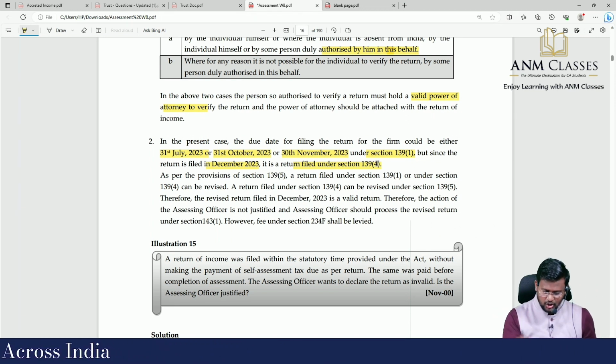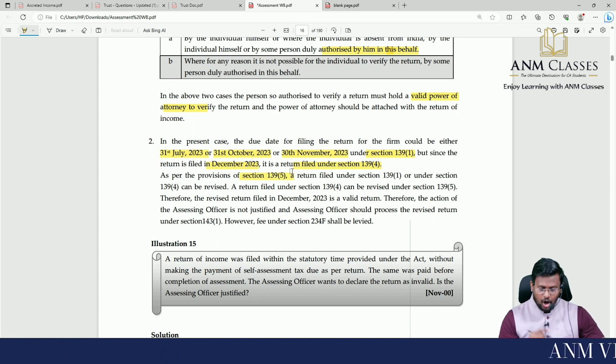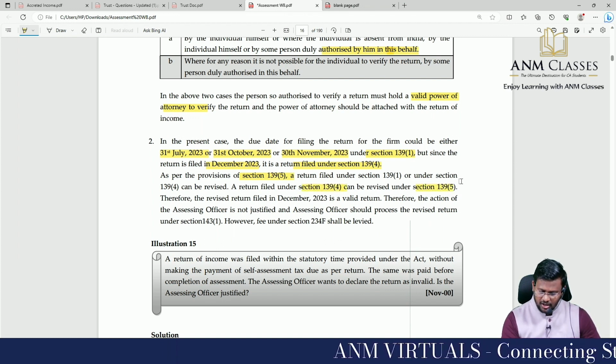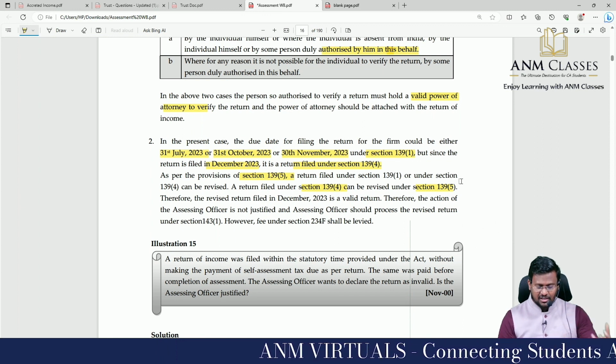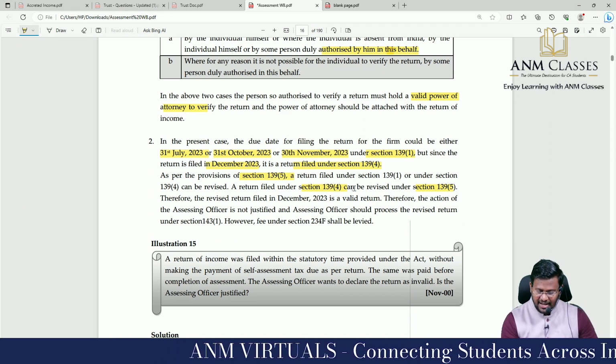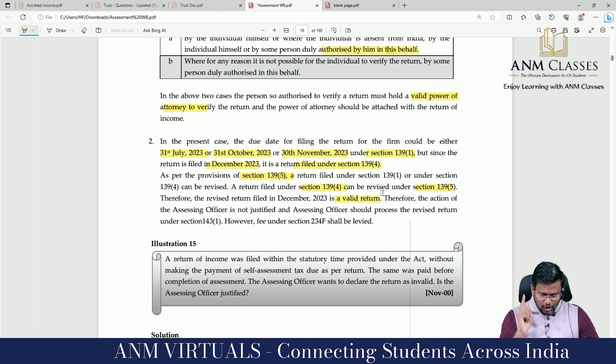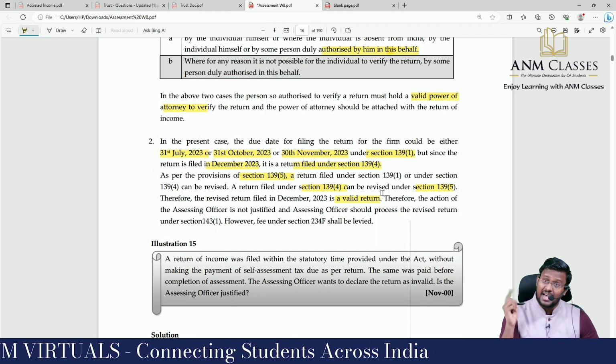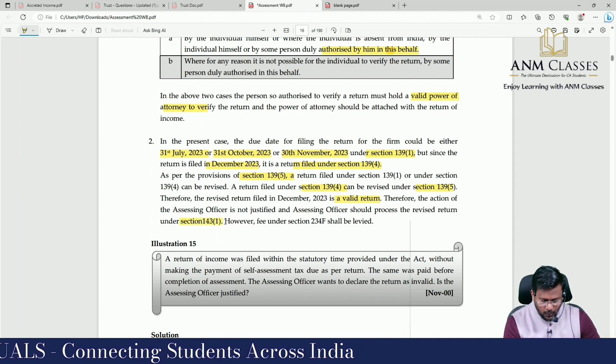As per the provisions of 139 subsection 5, a return filed under 139(1) or under 139(4) can be revised. A return filed under 139(4) can be revised under section 139(5). Therefore, a revised return filed in December is a valid return. Therefore, the action of AO is not justified and AO should process the revised return under section 143(1).